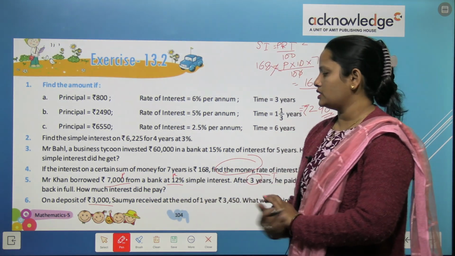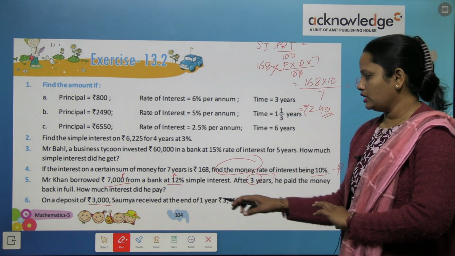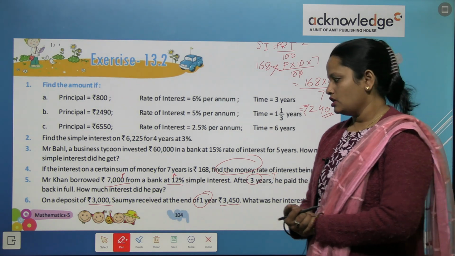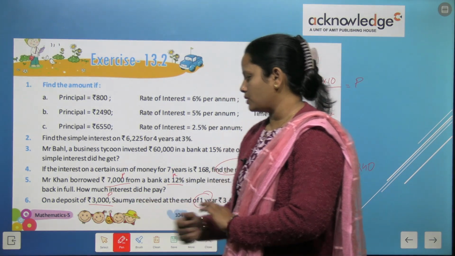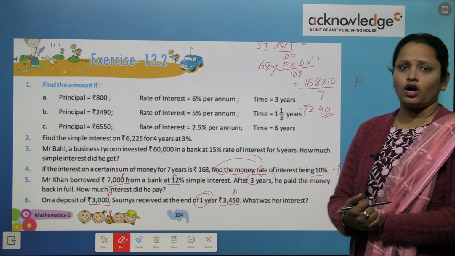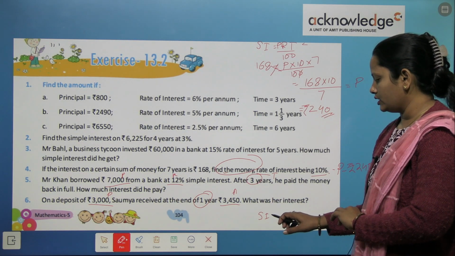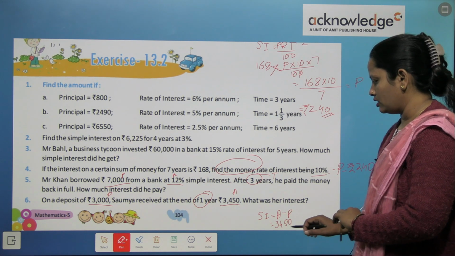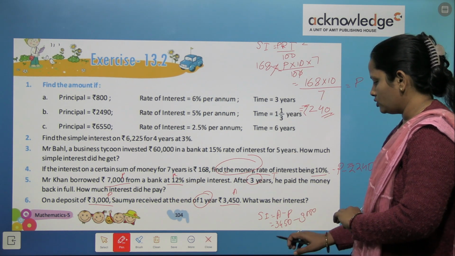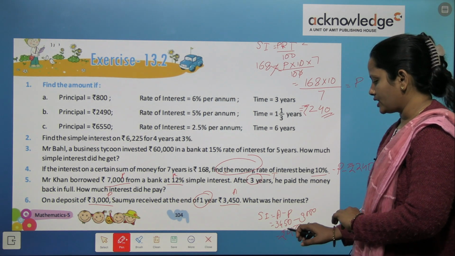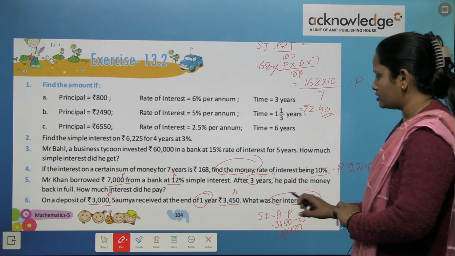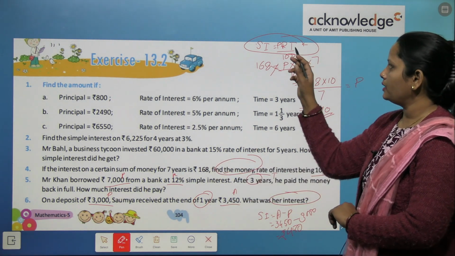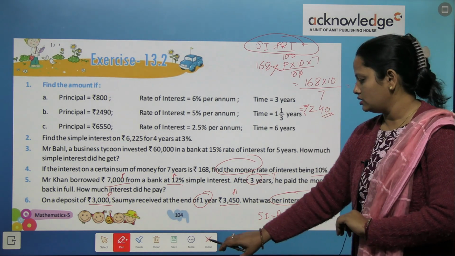On the deposit of 3,000, Swami received at the end of 1 year this much rupees. So he deposited this much money for how many years? 1 year. In the end he received this many rupees. What is our interest? So this is our amount. This is our principal. So first let's calculate the simple interest. To calculate simple interest, what will we do? Amount minus principal. So amount 3,450 minus 3,000. So the simple interest he received is 450 rupees. Now you are asked what his rate of interest is. So we will put this in the formula, because we know the simple interest, we know the time and we also know the principal. So put these in the formula and we can calculate the rate.